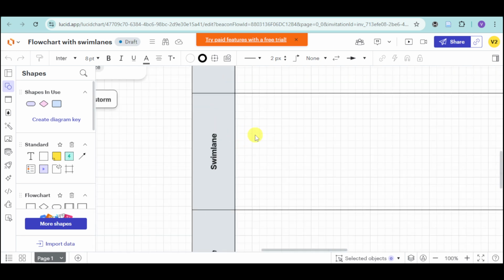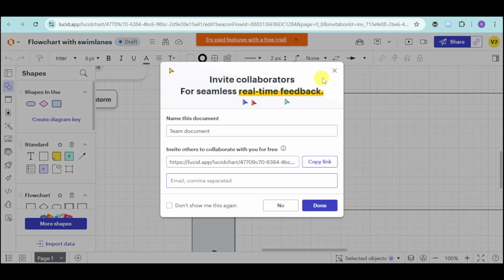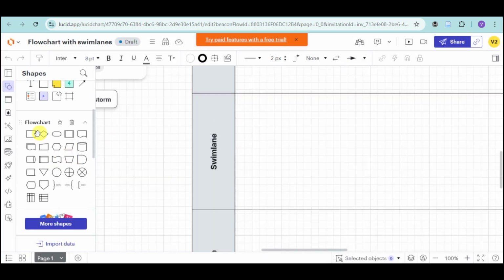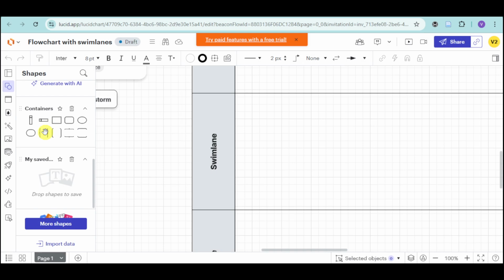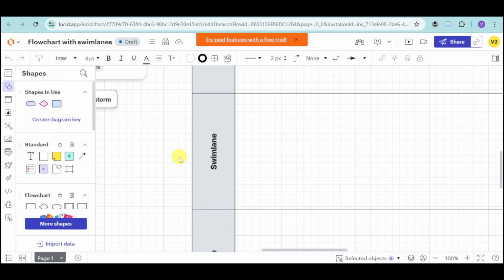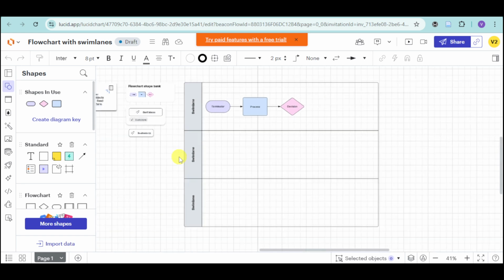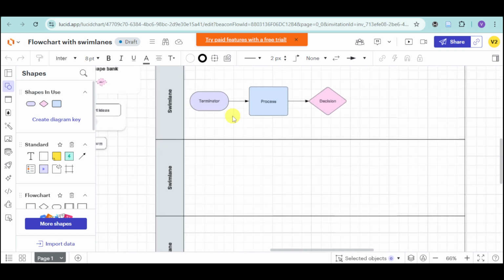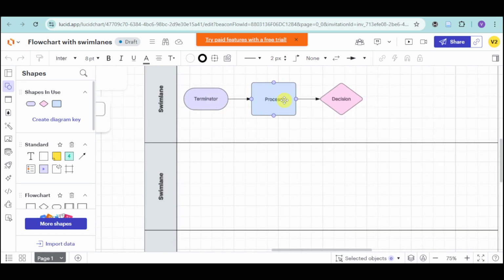And if you want to add some more diagrams and some more things, you can head over and use options like flowcharts, containers, diagrams, and the like that you can see here as well. We also have this flowchart shape bank. For example, we have this and this and this. Just head over and input some details right here.